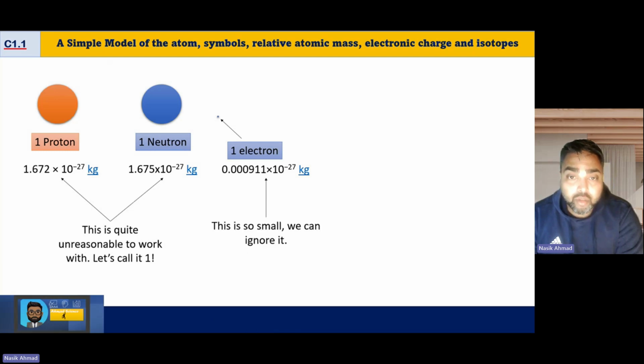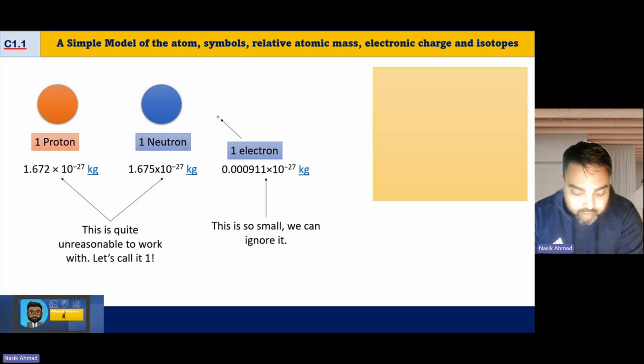And the electron is so small that when it comes to measurements of mass, we can just ignore it. We know this because if you think of going to the airport, and you had a weight limit of 30 kilograms for your luggage, and the scale said 30.0001 kilograms, the attendant isn't going to care. So it is with electrons: we can say they have almost zero mass, or negligible mass.